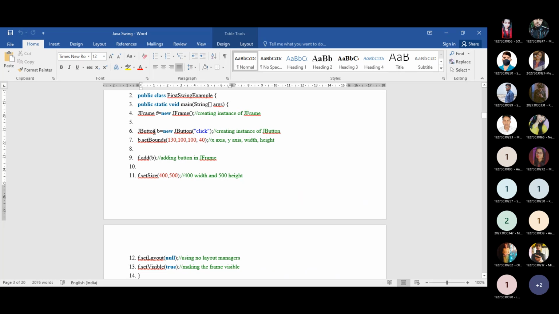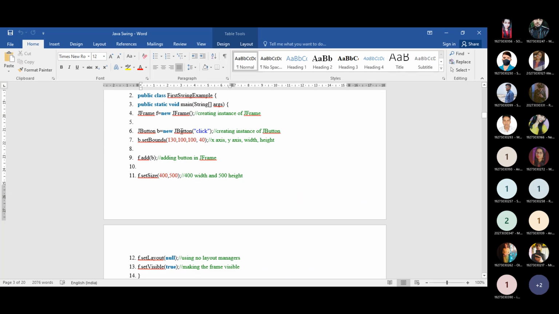Inside this JButton class are all the features of a particular button in your window, whatever you are creating right now, that will be displayed. So here you are creating a button object, and the button name will be click.